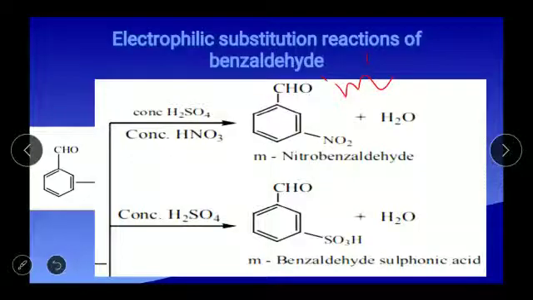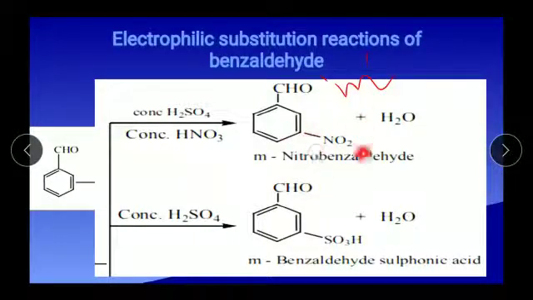Under different conditions, it may undergo nitration, sulfonation, and chlorination. Under this electrophilic substitution, we are going to see the nitration, sulfonation and chlorination. First, nitration: in the presence of a mixture of concentrated sulfuric acid and concentrated nitric acid, it undergoes nitration in the meta position.